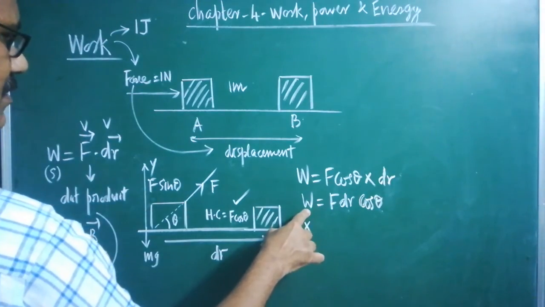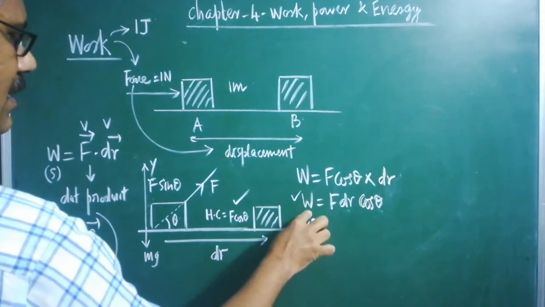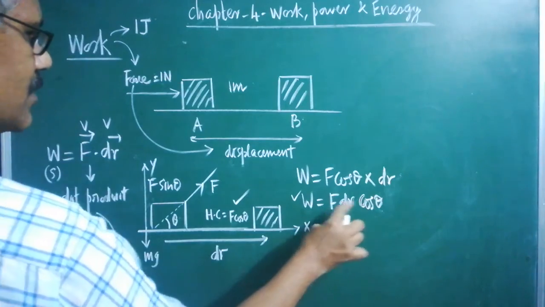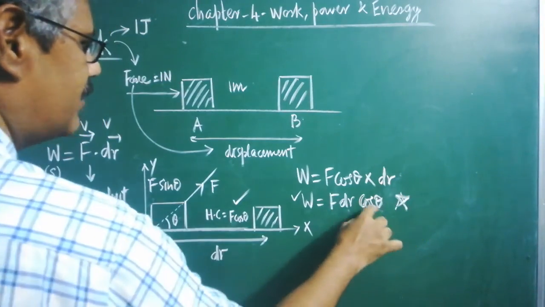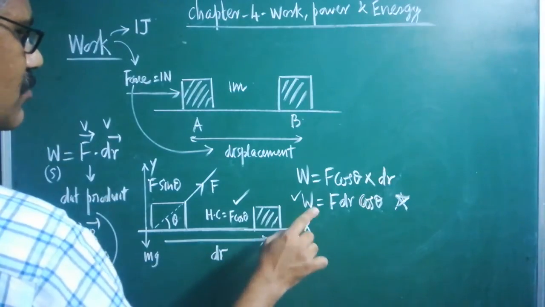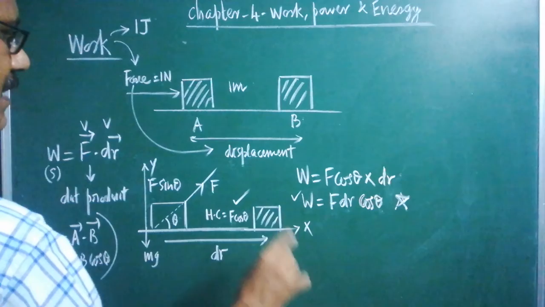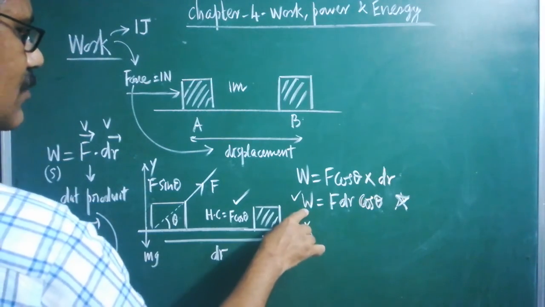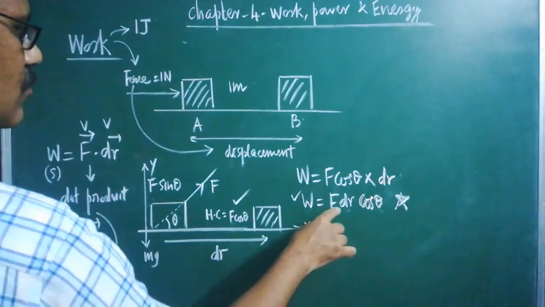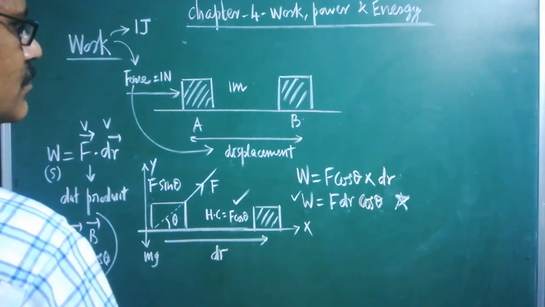Depending on theta, the magnitude of work done will change. So whenever you calculate work done, this formula must be used. Here three factors determine the value of work done. From this moment onwards, whenever any problem related to work done is asked, you have to use this formula. Don't forget, W is equal to F dr cos theta. Make a note. I have given a very important formula.